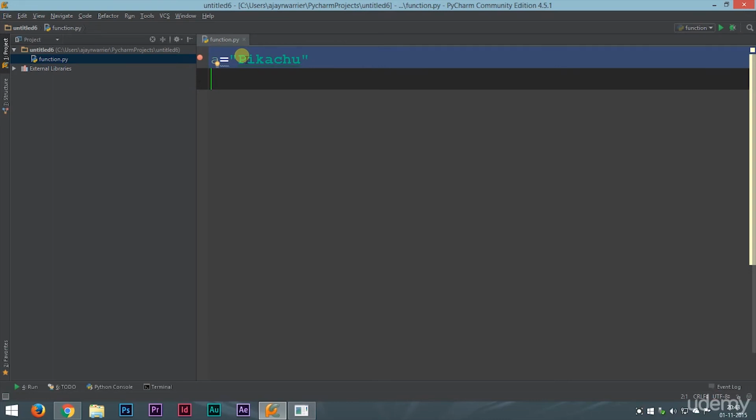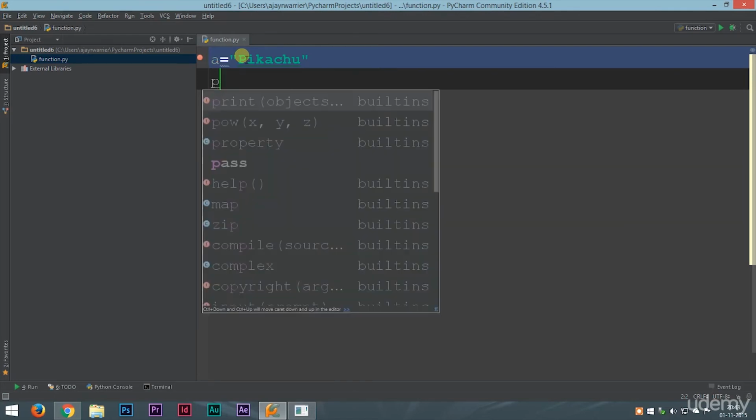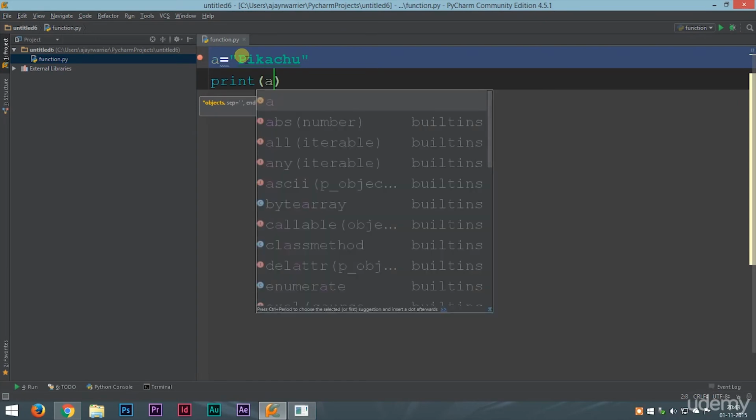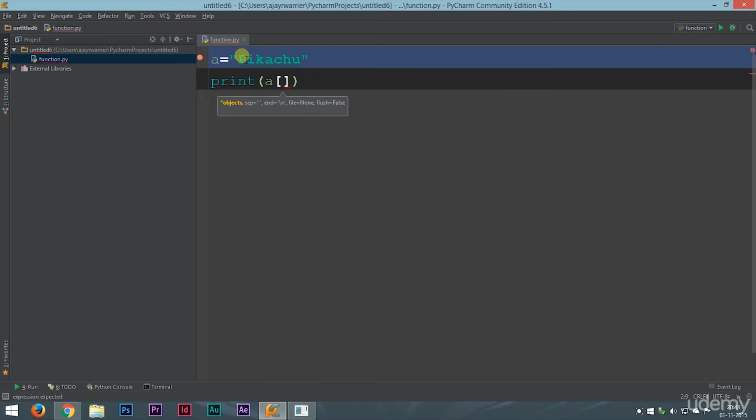Now, in case we just want to see the first letter of our string, all we have to do is print a, then we use the square brackets. Remember, we are not using the parentheses, we are using the square brackets, a of 0. Now I already told you the 0th character in the string is P. So now let's run this and check if it is working.